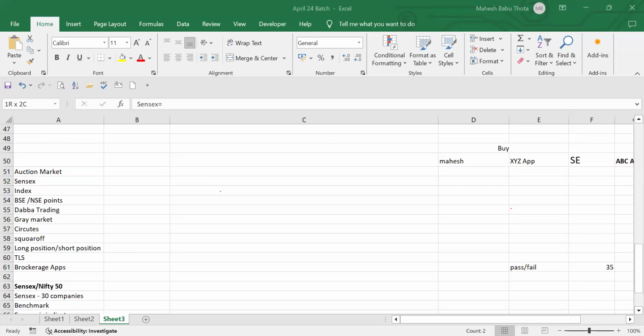The next topic is why BSE and NSE points are different. The major difference is that Nifty 50 is an index where they consider 50 companies, but BSE is considering only 30 companies. The BSE Sensex includes only 30 stocks, considered the largest, most actively traded stocks. Similarly, Nifty 50 consists of 50 stocks that are among the largest and most liquid on the Indian stock exchange. This kind of category they will follow.